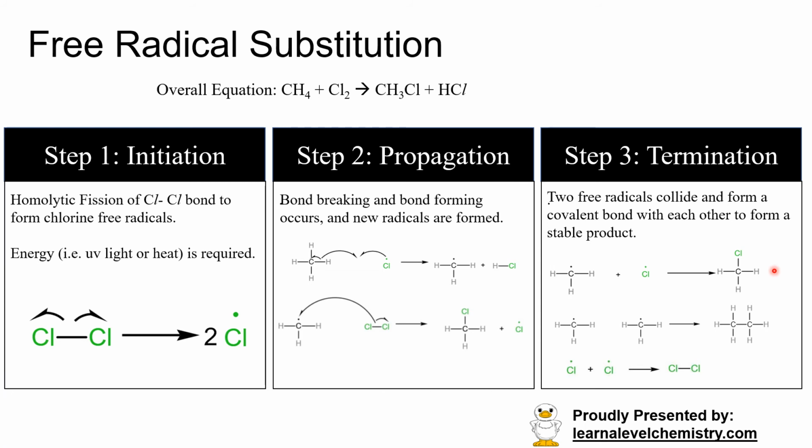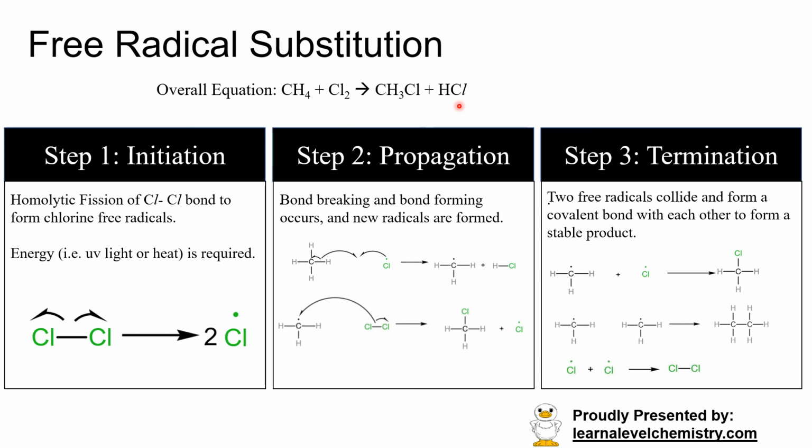All right, so for the termination step, any two radicals can collide with each other to form a molecule. So although our main product here should be the halogenoalkane, or CH3Cl, we do have other radicals like chlorine radicals and methyl radicals, and there's not just one of them, there will be many of them. So two chlorine radicals could collide with each other to form Cl2. Similarly, two methyl free radicals could collide with each other to form ethane. So it tells you that for a free radical substitution reaction, there are a lot of side products formed. This is the main reaction, but we do have many other byproducts being formed.